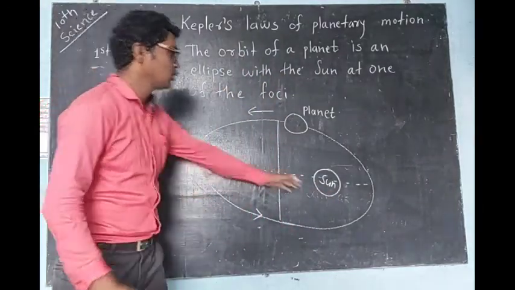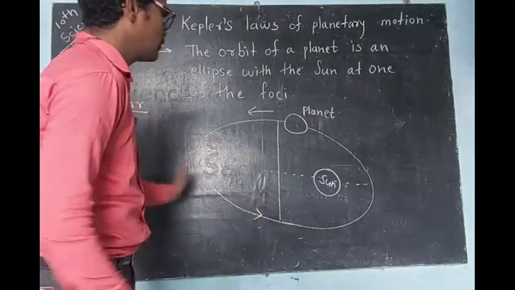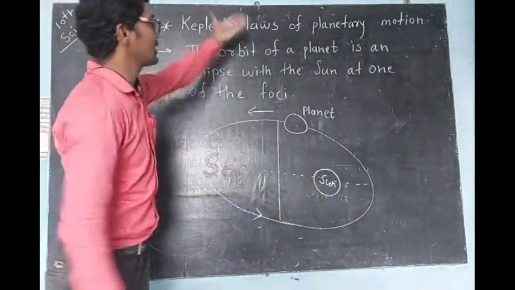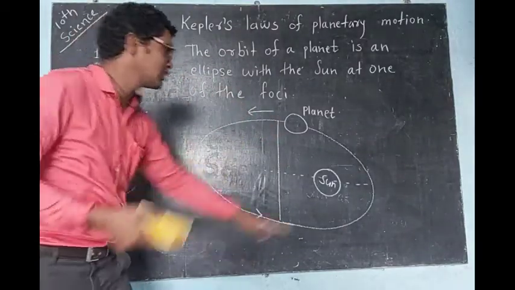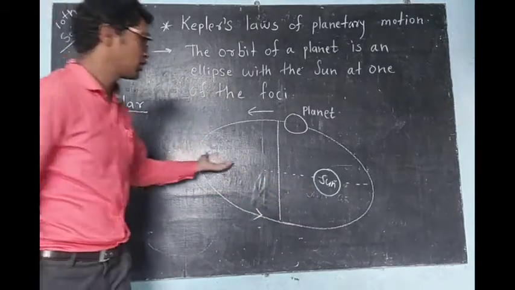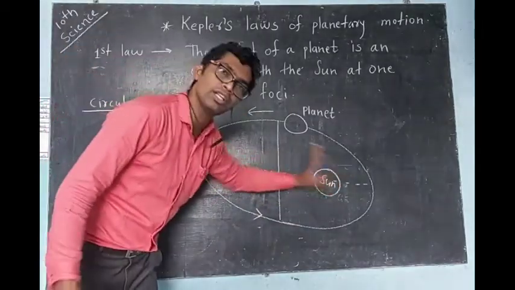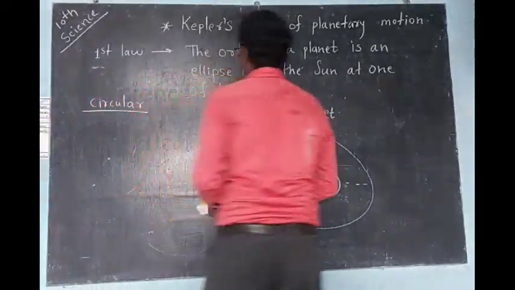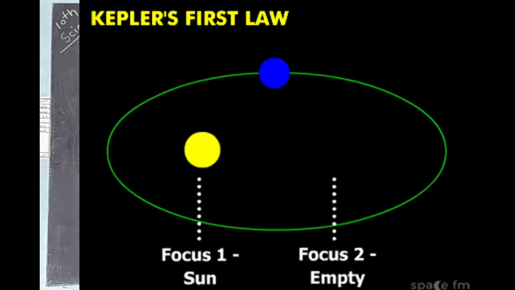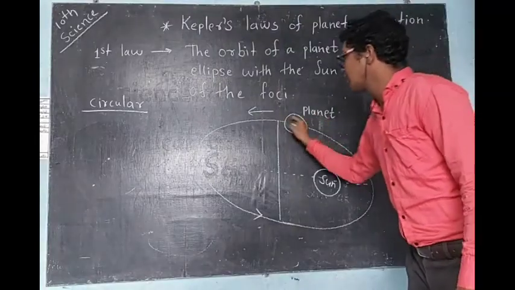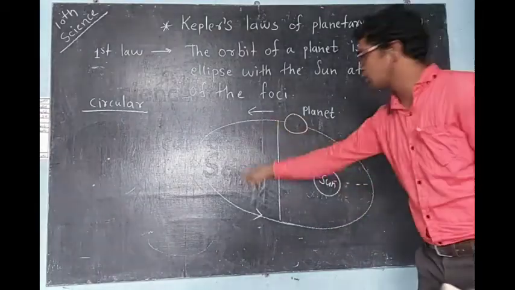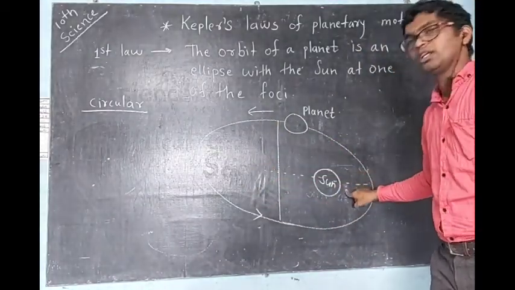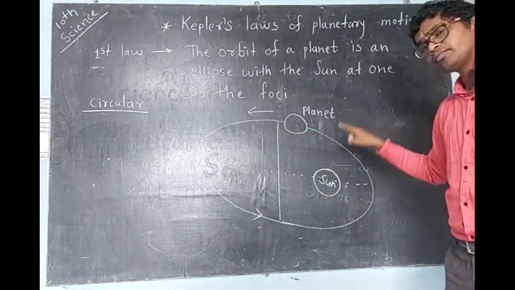If you are seeing this diagram from your view, you will look from this side. If anyone observes from the other side, suppose this diagram is in front, then from this side the sun will look to be here. So don't get confused. The sun will be at only one focus. Keep this in mind. What is our law? The orbit of a planet is an ellipse with the sun at one of the foci. This means the planet will revolve around the sun in an elliptical orbit, and in the elliptical orbit the sun will be at only one focus point of the elliptical shape.